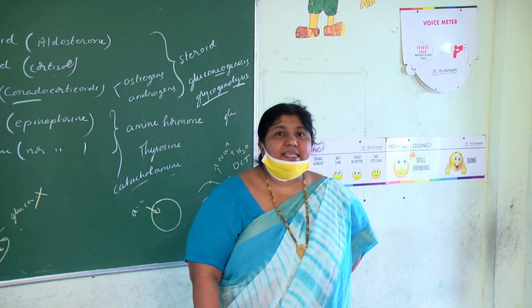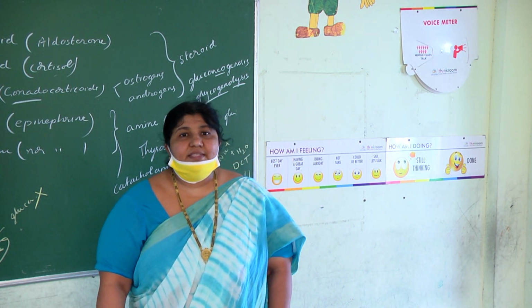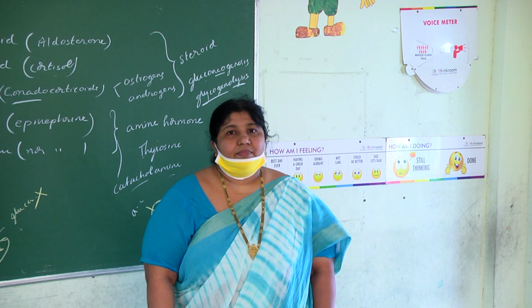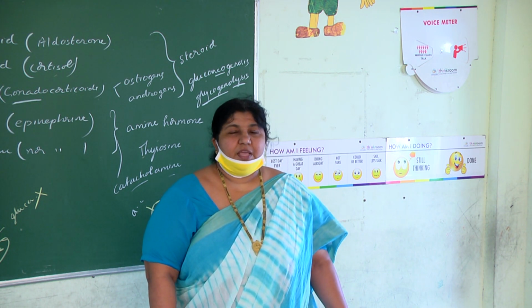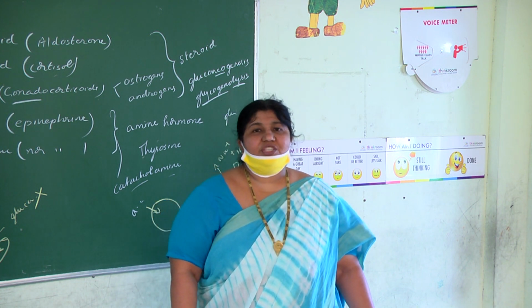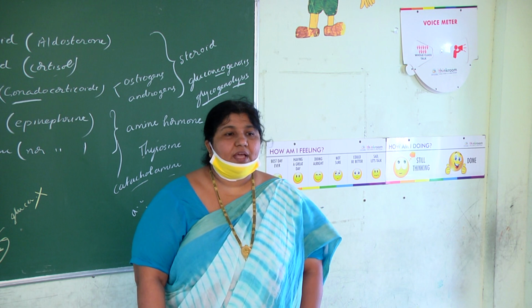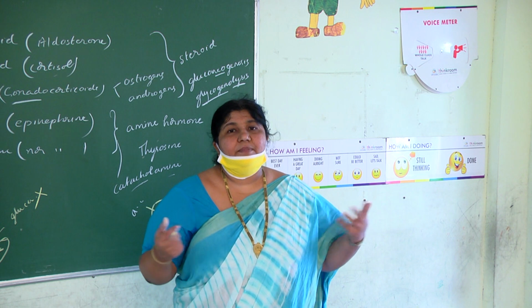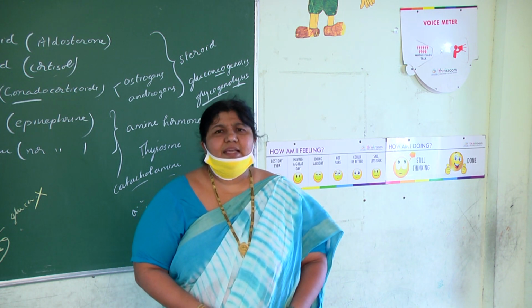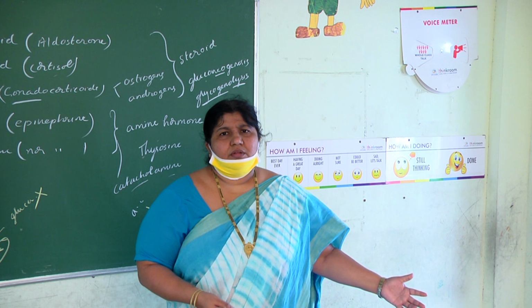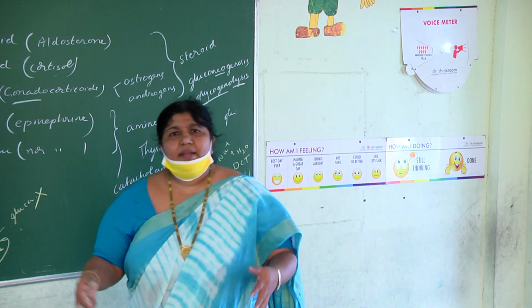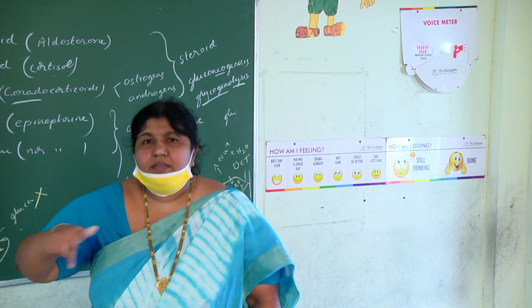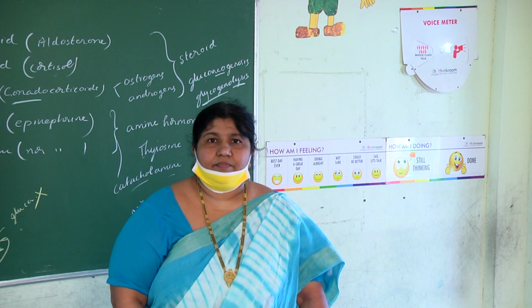And the last but not least function of cortisol is that it is a stress combat hormone. It helps us to face stress. In our NCERT reproduction lesson, on parturition, a pregnant lady giving birth to the child at delivery time will have high cortisol levels in her blood. Ma'am, what is the link between delivery and cortisol? Cortisol has no role in contraction of the uterus. Then why at the time of delivery is the lady's blood showing more cortisol?